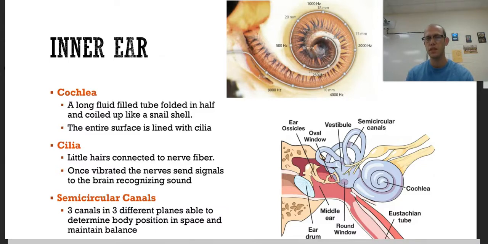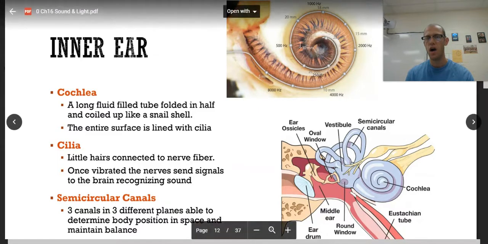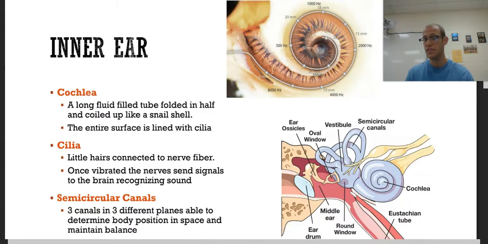Low-pitched noises are registered in the inner part of the cochlea. Notice that it's 500 hertz, then 1,000, then 2,000. So sound goes in this way, and if it's a low pitch, it'll be recognized here. Higher pitches will be recognized here. As you age, these hairs right here, they don't operate right, or they break. So then there is no signal being sent. So you don't hear higher pitches.